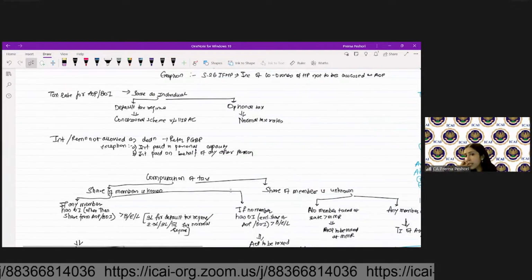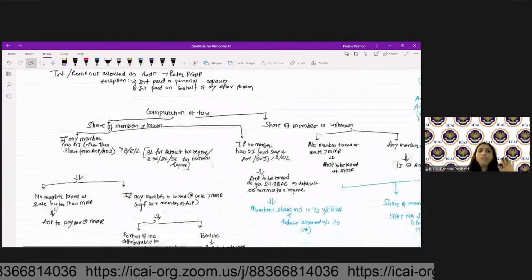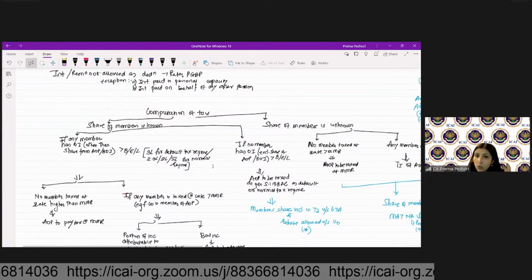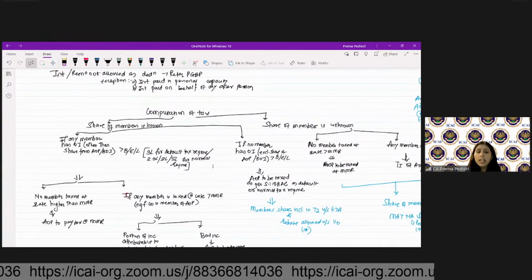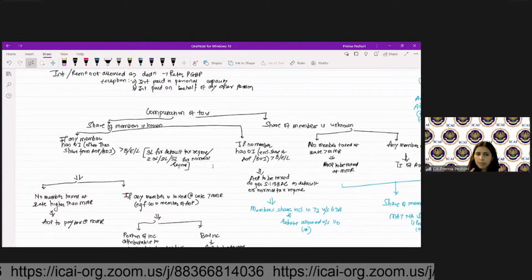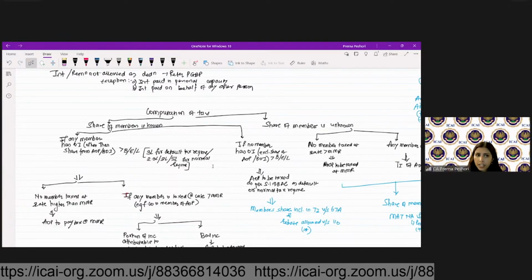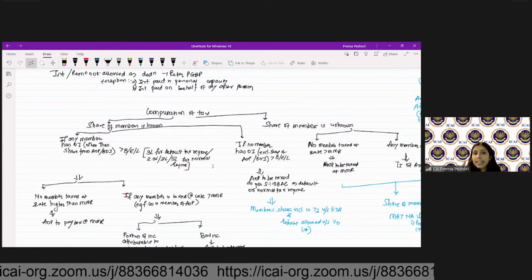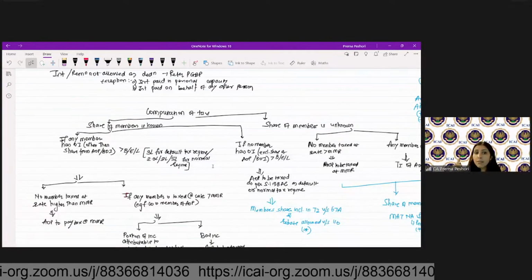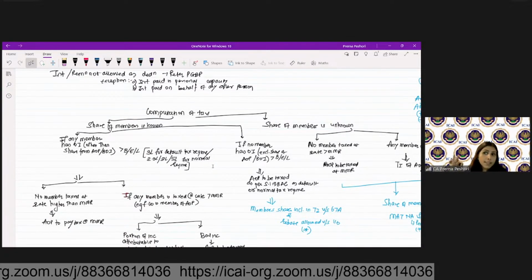Now, how does the computation of tax work? If the shares of the members of AOP are known, and if any member has other income, other than the share of the AOP or BOI, greater than the basic exemption limit. What is my basic exemption limit?